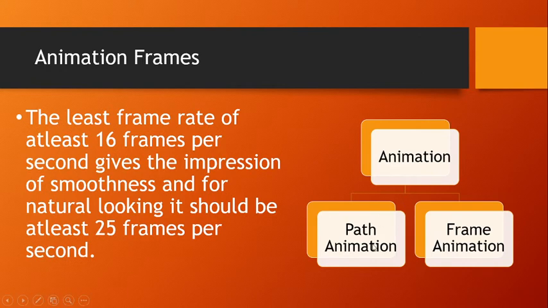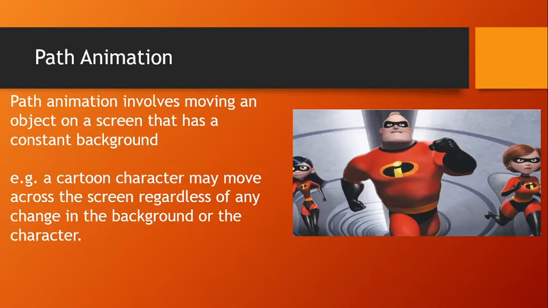Animations are generally classified into path animation and frame animation. Path animation involves moving an object on a screen that has a constant background. That is, the background remains the same, only the object moves. The object doesn't change, it moves in a constant background, and that type of animation is called path animation. Example, a cartoon character may move across the screen regardless of any change in the background or the character.